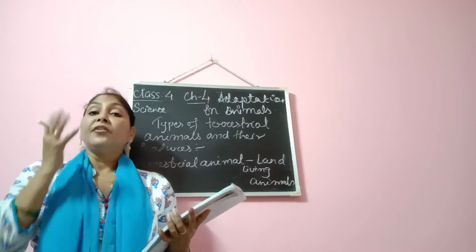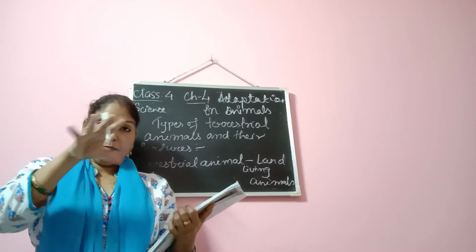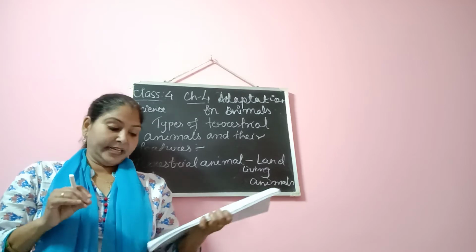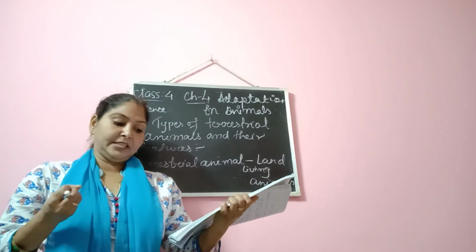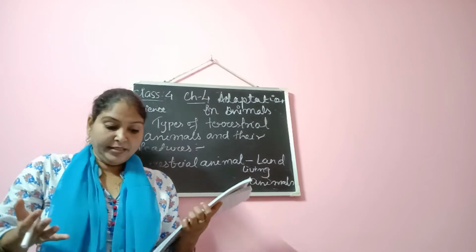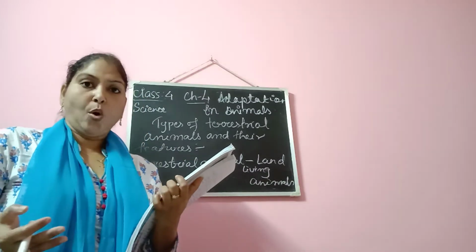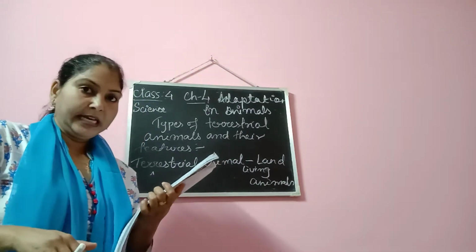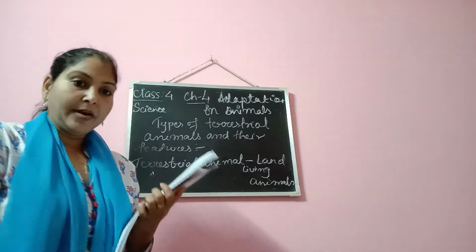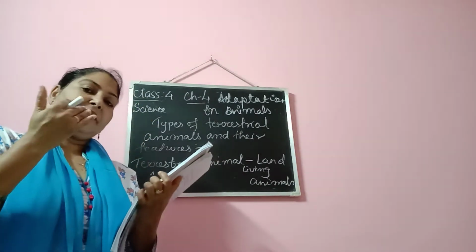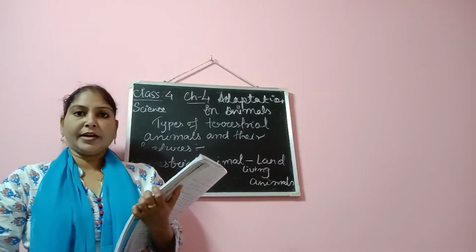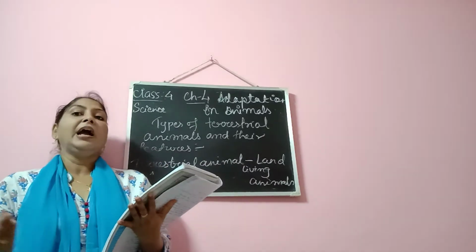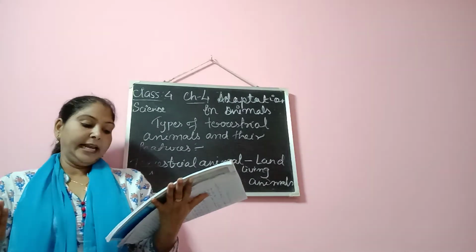Because their feet are very broad, with broad, flat and leathery pads at the bottom. So when they put their feet on the sand, it does not go down. Rather, they are very comfortably able to walk on the sand. So this is one of the adaptive features in the legs of camels.